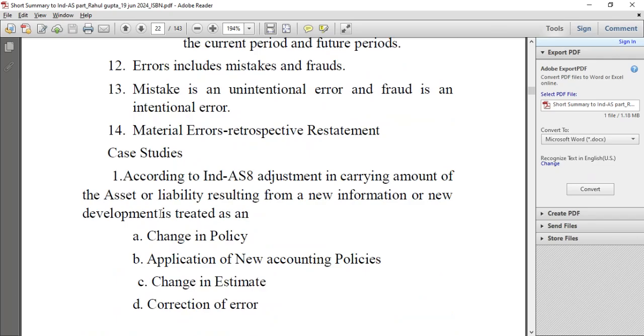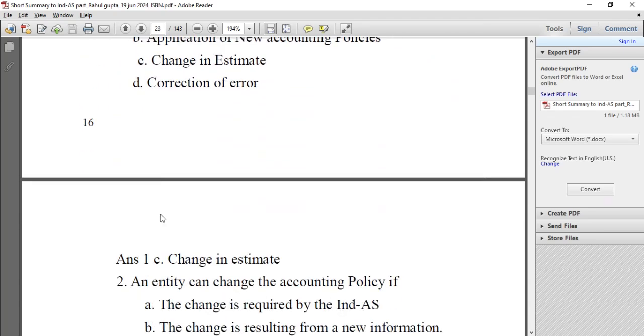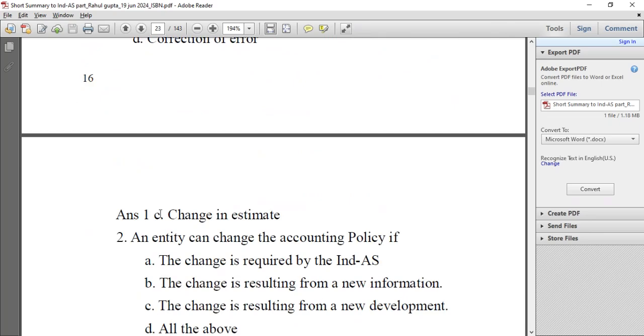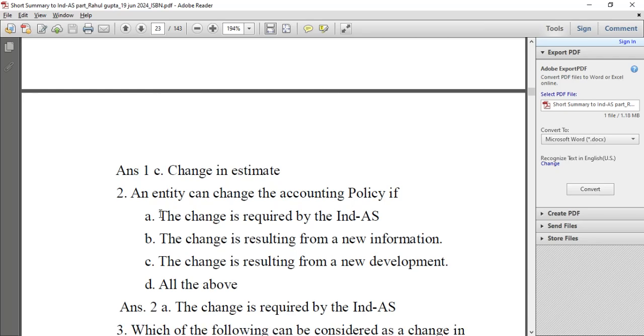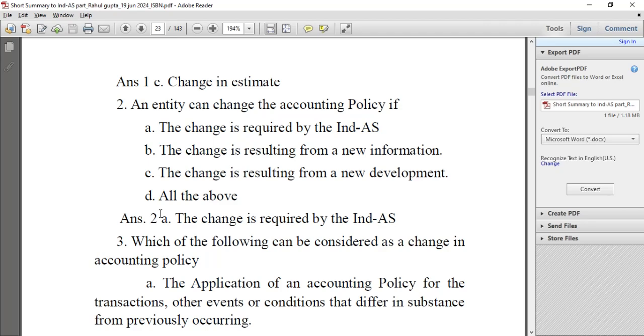According to Ind AS 8, an adjustment in the carrying amount of an asset or liability resulting from new information or new development is treated as: a change in policy, application of new policy, change in estimate, or correction of error. The answer is it is a change in estimate. An entity can change the accounting policy if the change is required by Ind AS, the change results from new information, the change results from new development, or all of the above. The answer is the change is required by Ind AS.